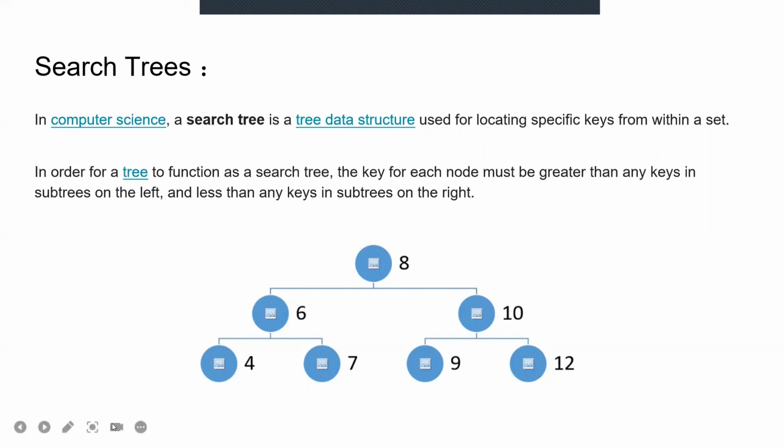For example, look at this graph. 8 is bigger than any value in the left part, and 8 is smaller than any value in the right part, and the minimum value in the right part is bigger than any value in the left. 9 is bigger than 8, 6, 4, 3, 7.